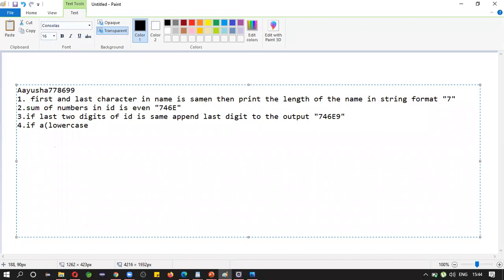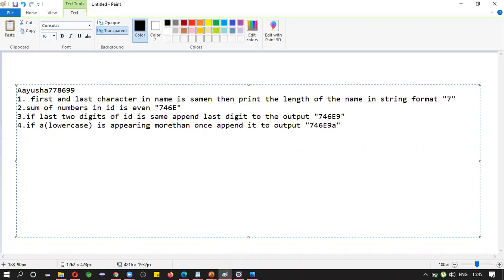Only lowercase, not uppercase. Append it to the output. So the answer looks like 7, 46, E, 9, small a.